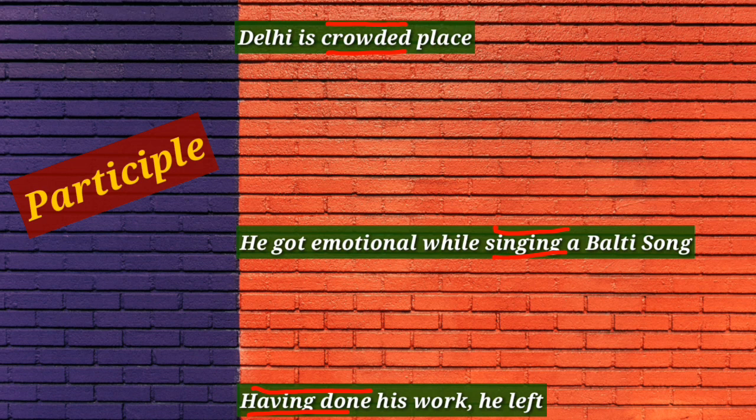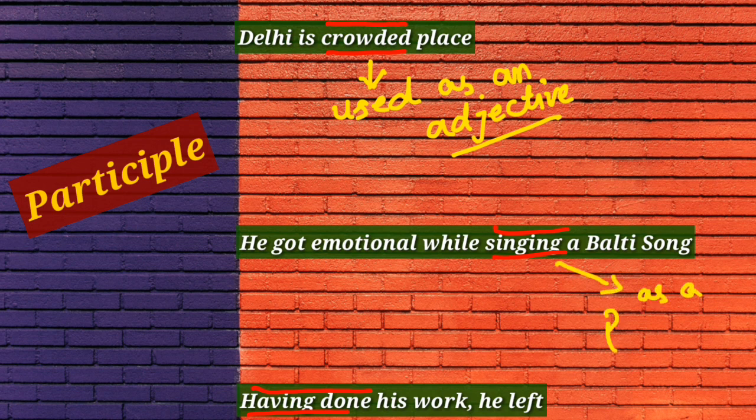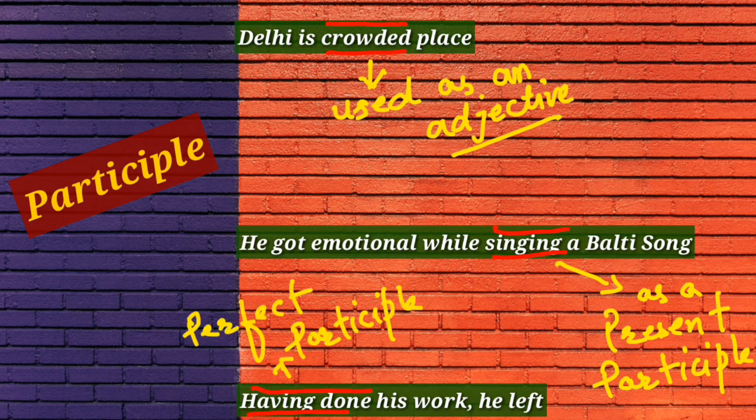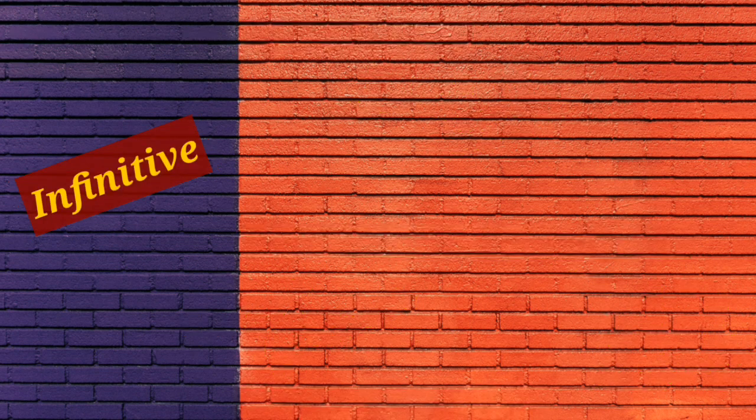In sentence number 1, crowded is used as an adjective because it is qualifying the place Delhi. In the second sentence, singing is a present participle, and in the third, having done is a perfect participle. You can easily notice that these verbs are not giving us any clue about the tense. So these are participles, which come under non-finite verbs. And the third one is infinitives.